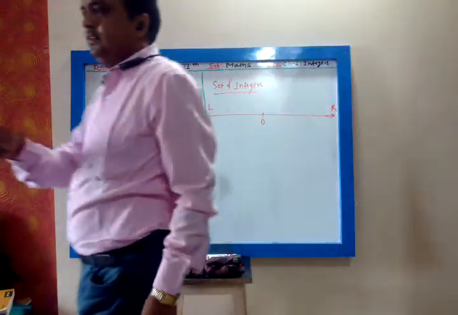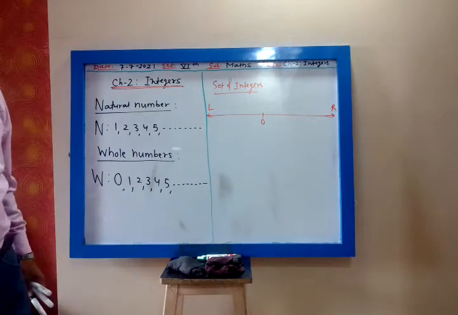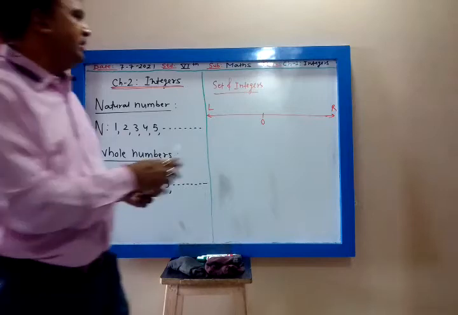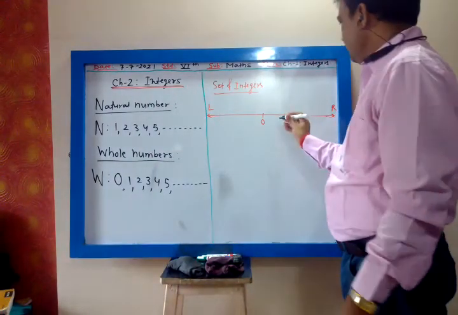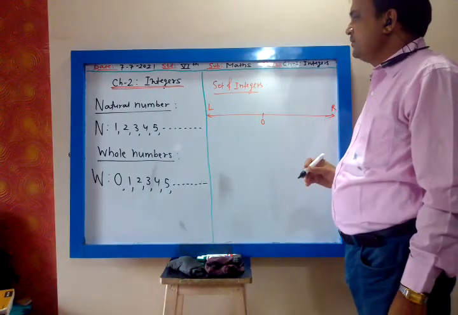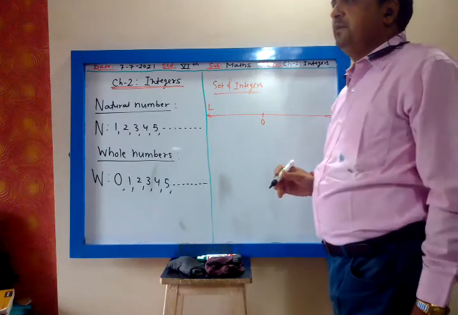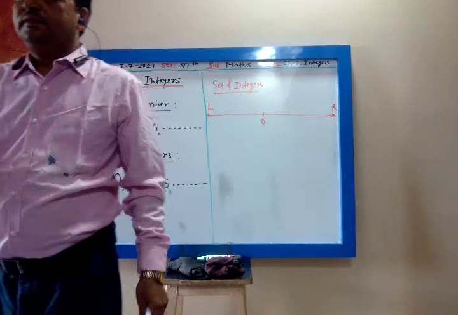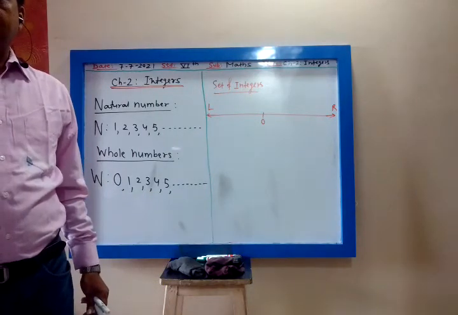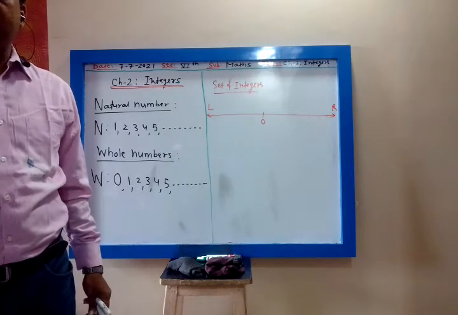Then when you move from 0 to the right, a new chapter, integers.